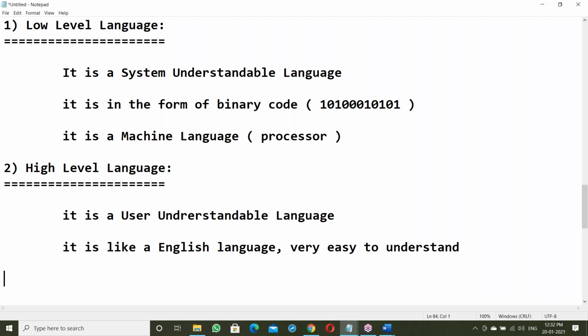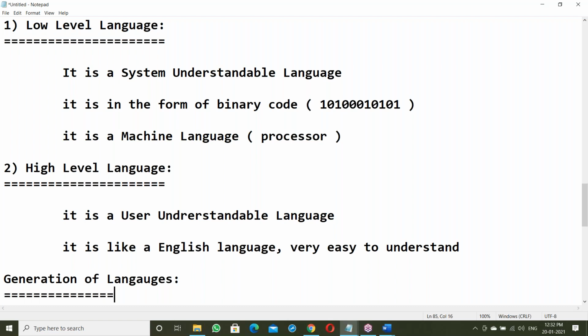In low-level languages, there are two generations: first generation and second generation. In high-level languages, there are third generation and fourth generation. Now let us come to the actual point here: generation of languages.